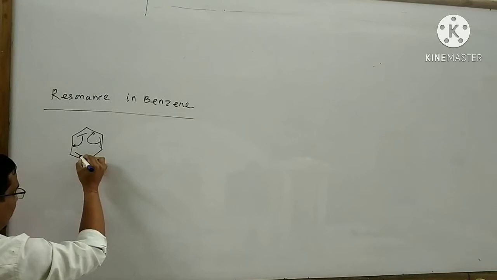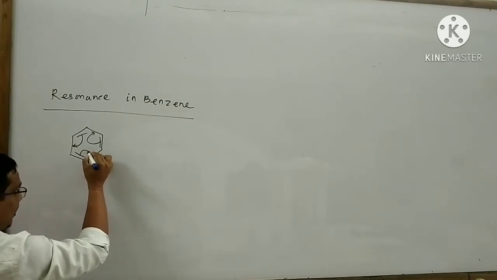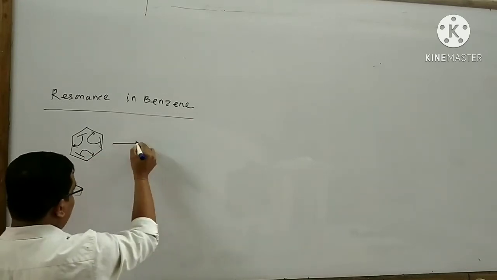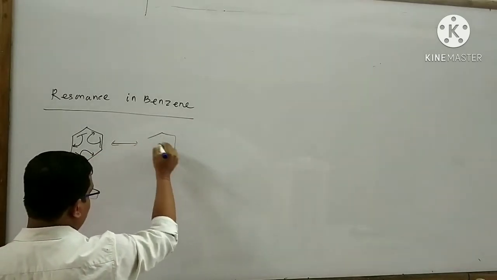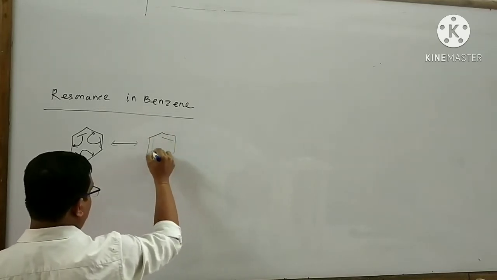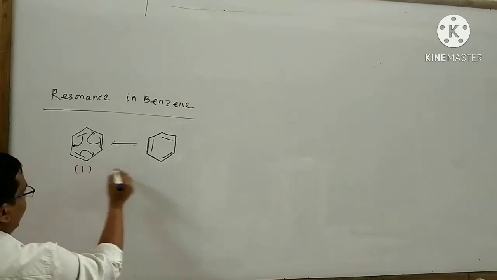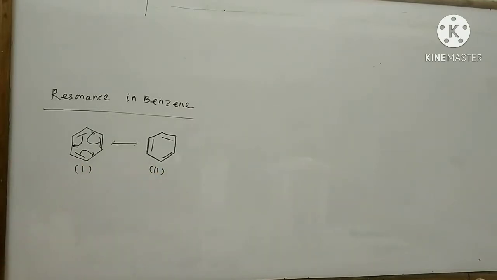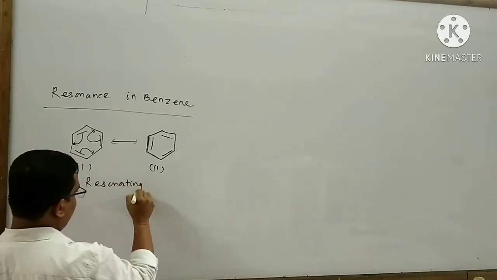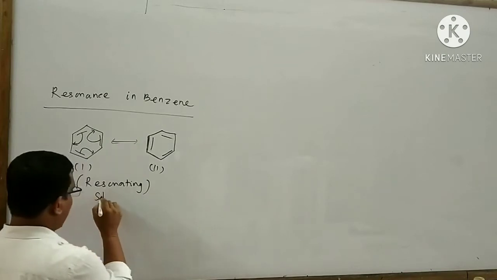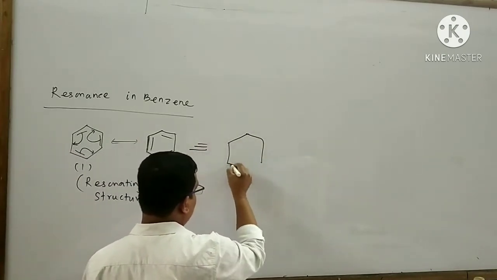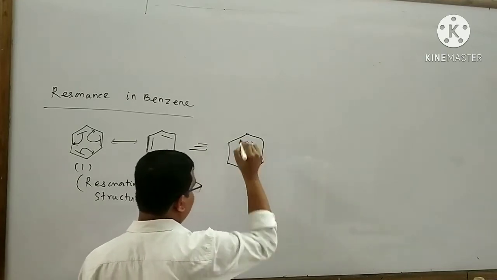Like that, this pi bond breaks down and a new pi bond is formed here. And the other structure is drawn like this. These are the two resonating structures of benzene. By these two resonating structures, we can draw the resonance hybrid structure of benzene. This is the resonance hybrid structure of benzene.